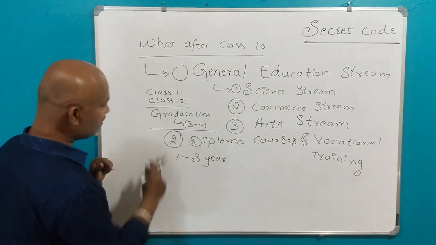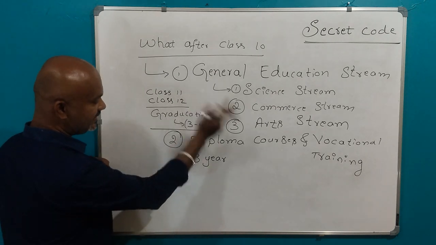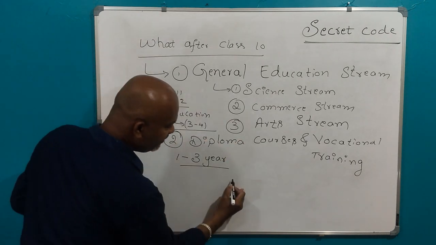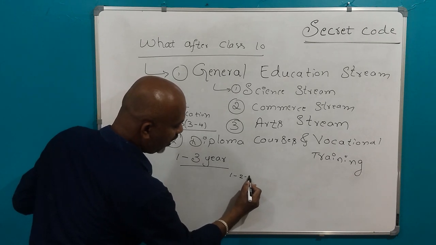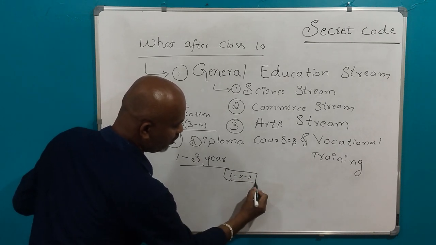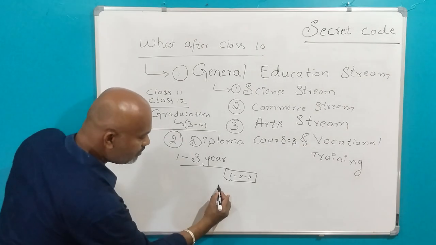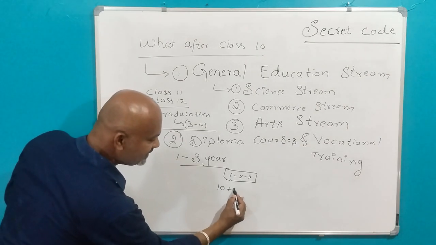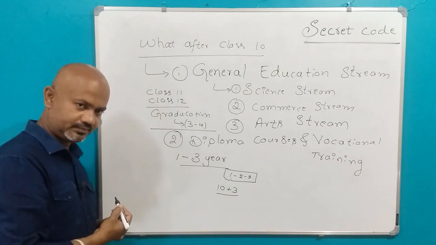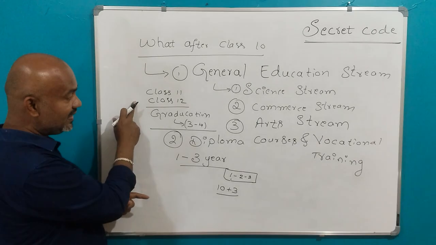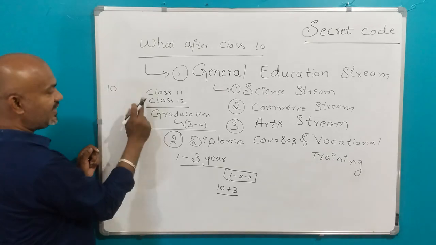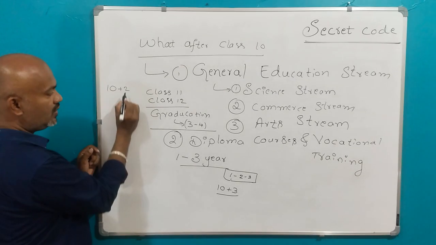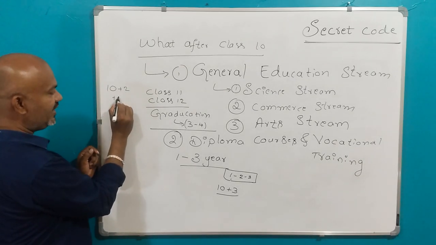Okay, so here just after our class 10, we will do a 1 year diploma course, or a 2 year diploma course, or at the max a 3 year diploma course. So at the max, class 10 plus 3 years. But here that's not the case. Here it is class 10 plus 2. Okay, I'll write here class 10 plus 2 years, plus 3 to